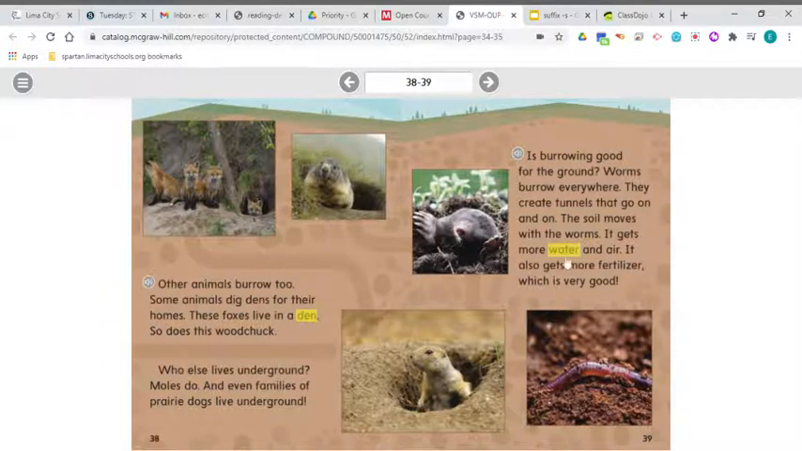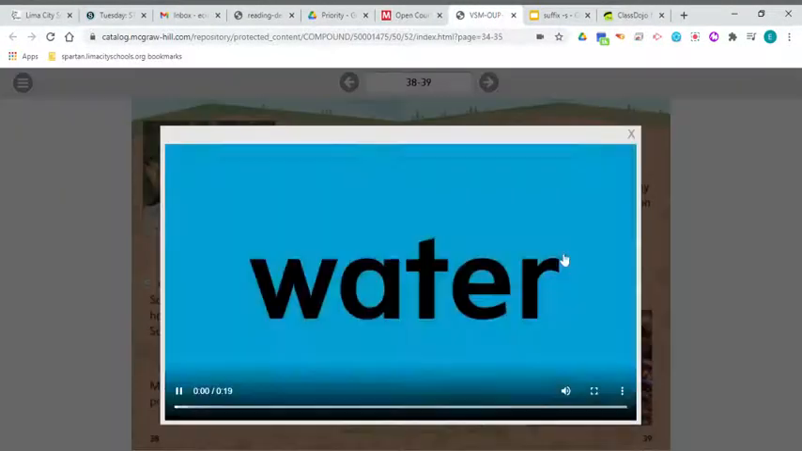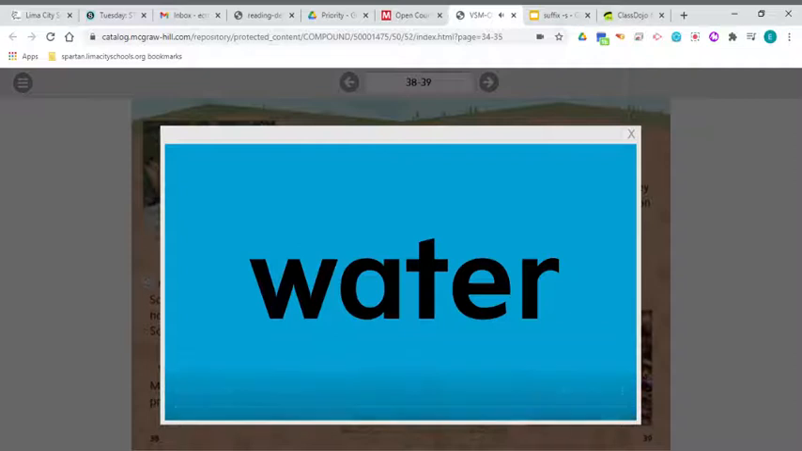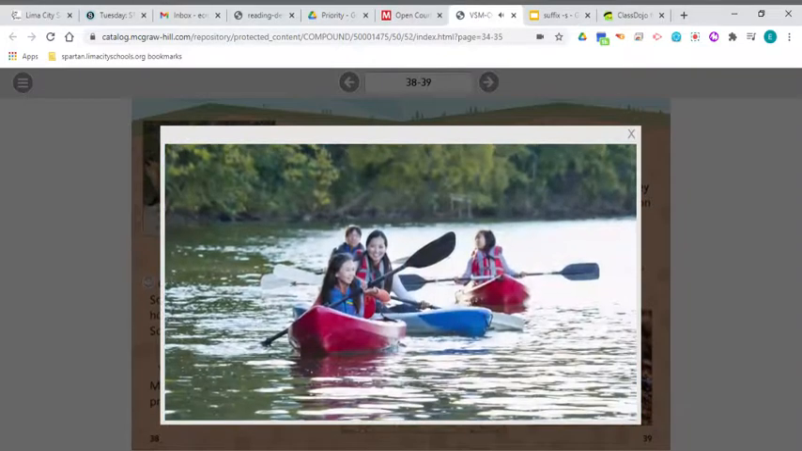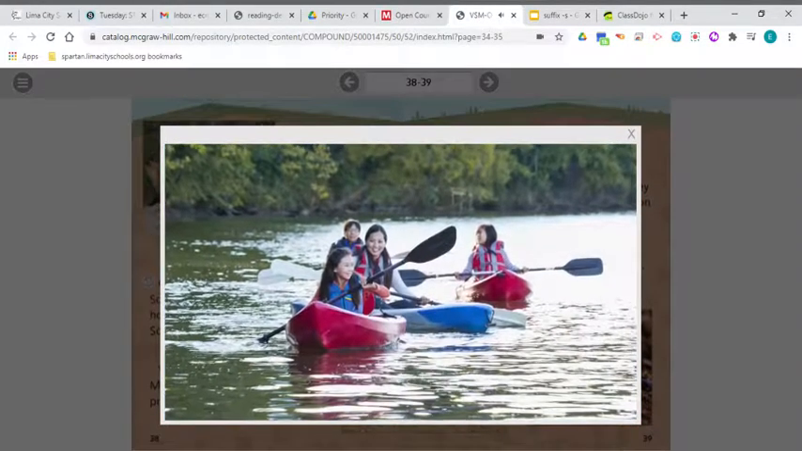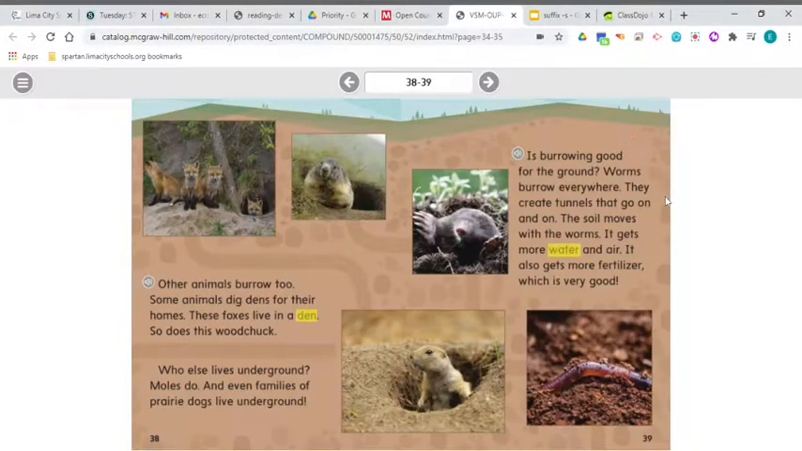All right, our next word that I want to talk about is water. Water: that which falls as rain, forms lakes and rivers, and is needed by all living things. The lake is made of water. All right, and I think you all know what water is. Probably the most important thing to take away from that definition of water is that it's needed by all living things. Everything that's alive, plants, animals, humans, we all need water to survive.